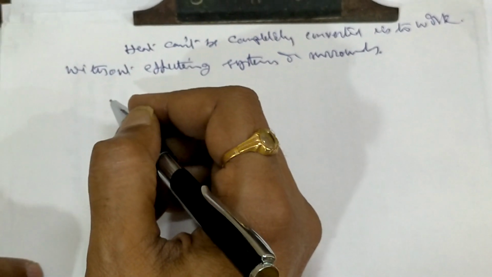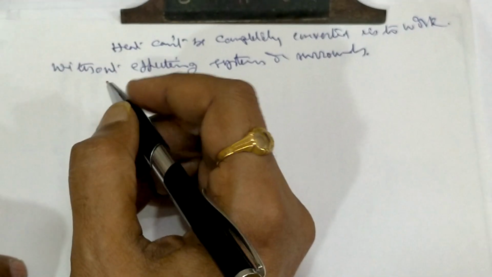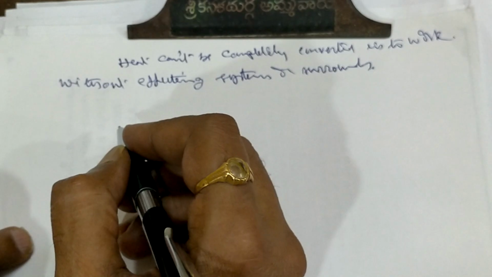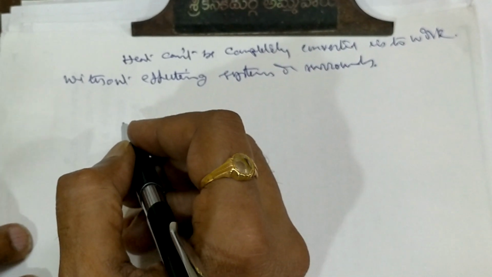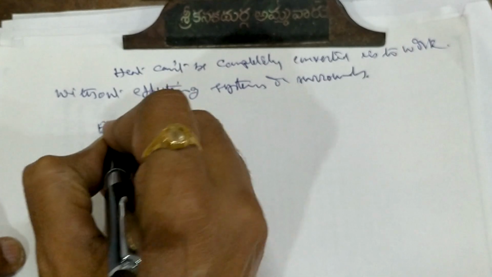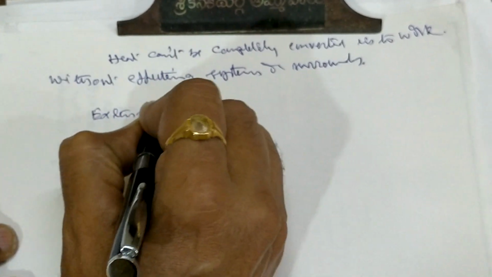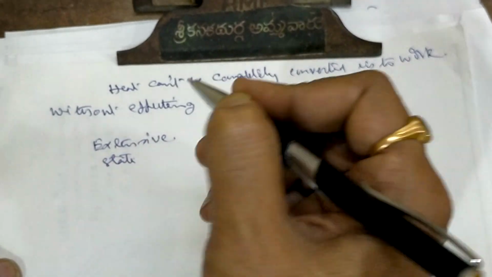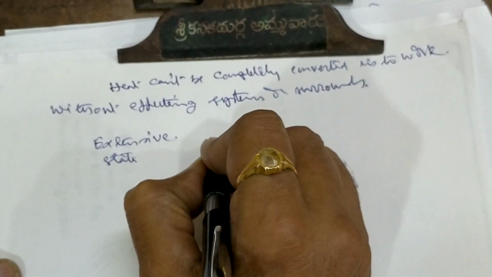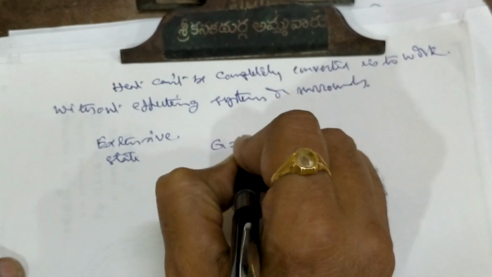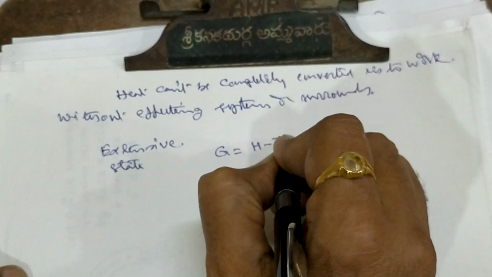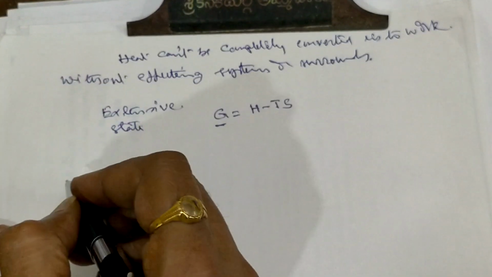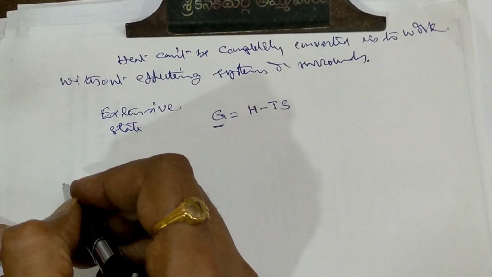Now in this situation, Gibbs, the scientist, has given a new thermodynamic function, which is an extensive function. That means it depends upon the quantity, and it is a state function. He introduced a function G, the Gibbs free energy, equal to H minus TS. This is the most important equation, and it is of great value from the practical point of view of thermodynamics and thermochemistry.